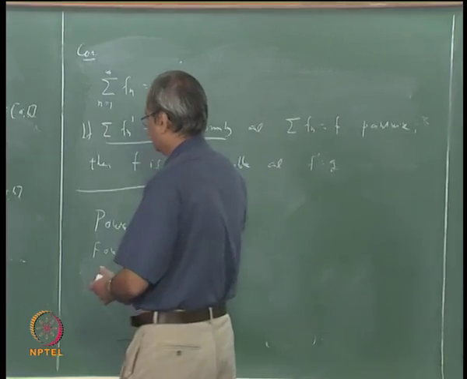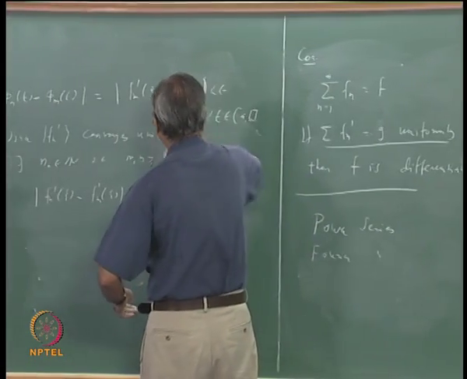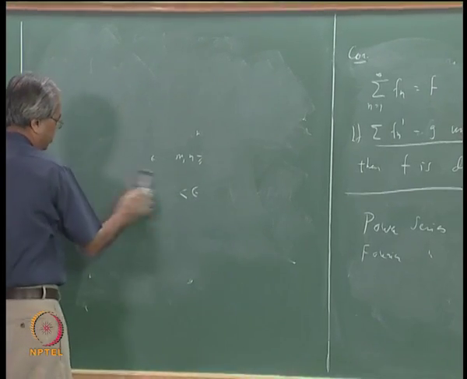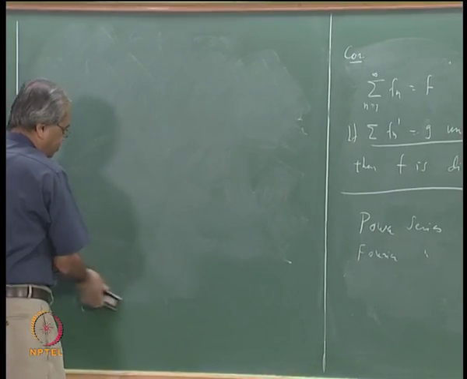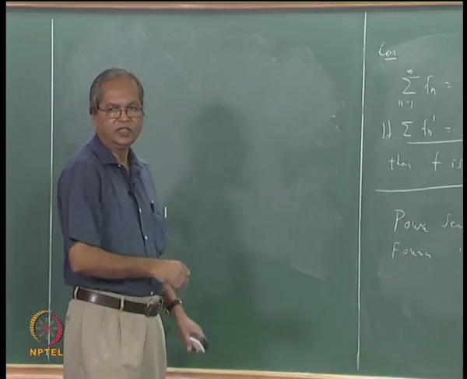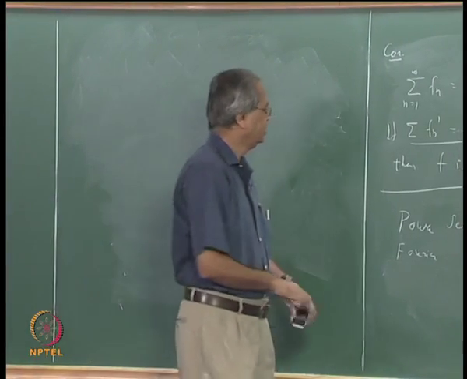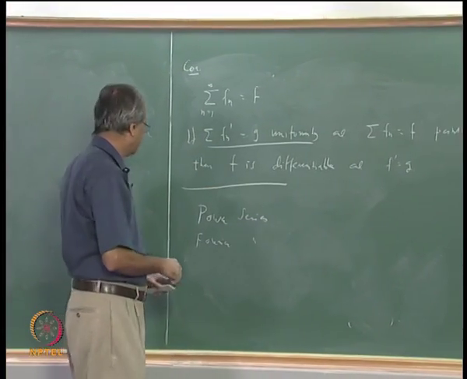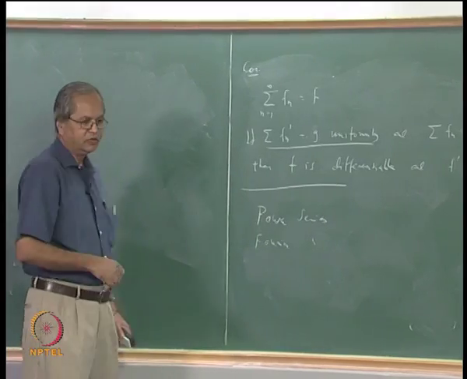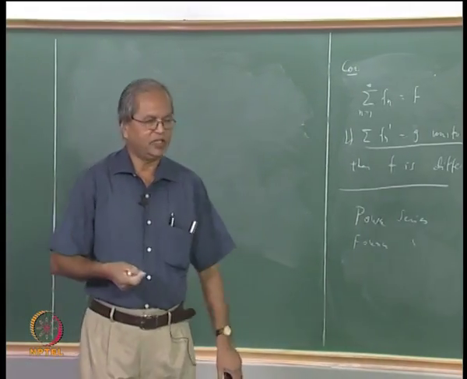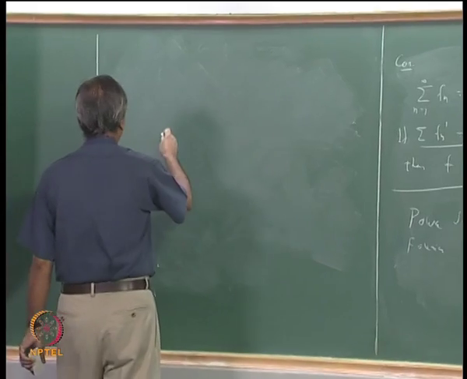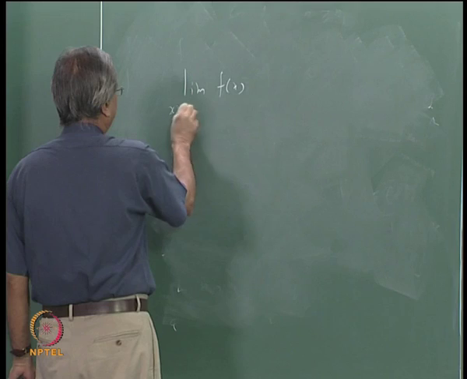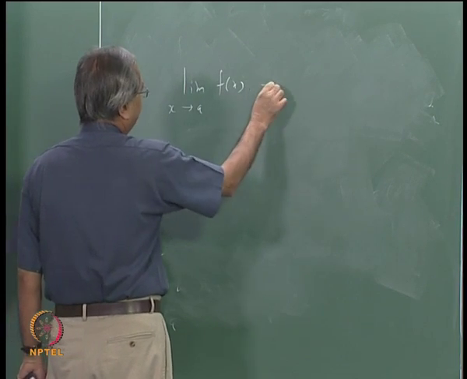So let us just make some preparation. By the way, constructing that function is not very difficult. What it involves is a little bit of calculation and some use of all these theorems which we have made. Now to begin with, let me first make a few observations. One observation which I have already made, let me repeat it once again. You know that saying that the limit of f(x) as x tends to a is equal to L,